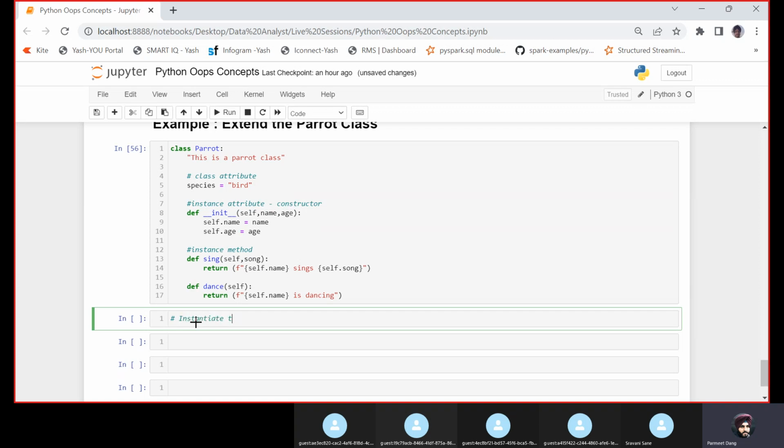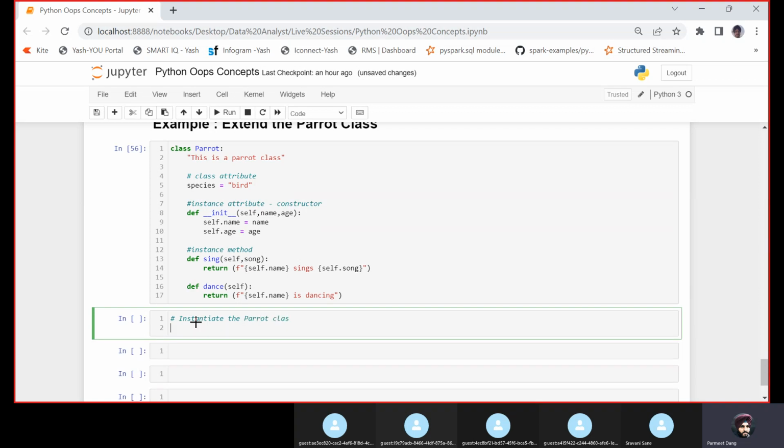Instantiate the parrot class. Now I'll write blue, let's say parrot class, and I want to invoke it using the name and age. Let us give name as capital Blue, which is the name of the parrot, and age is 10. So this object is created. Now let us call our methods.